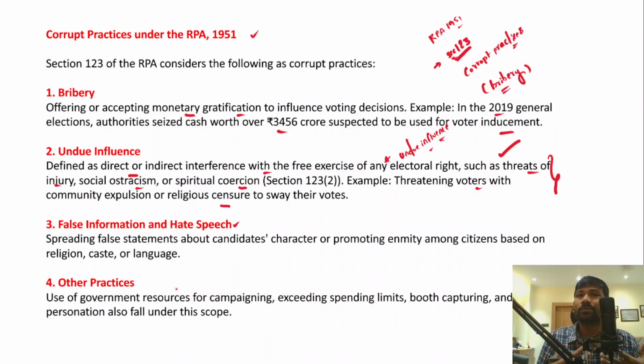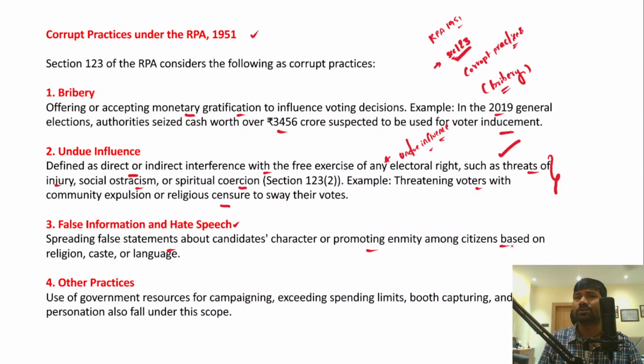These are all the major issues that Indian democracy has been facing when it comes to conducting elections in a free and fair manner. Therefore, spreading false statements about the candidates' character, and also promoting enmity among citizens based on religion, caste, and language. These are some issues that Indian democracy as a whole has been facing.